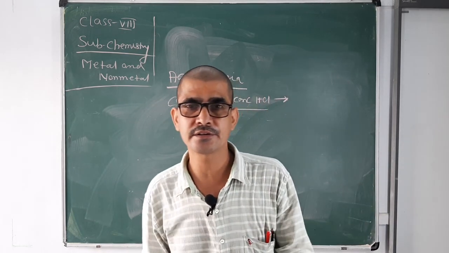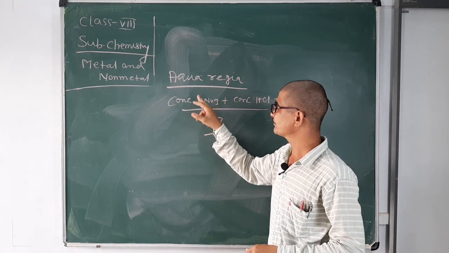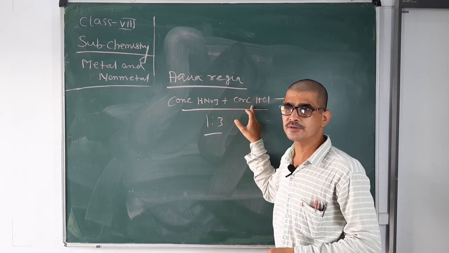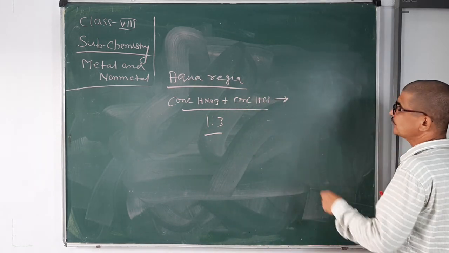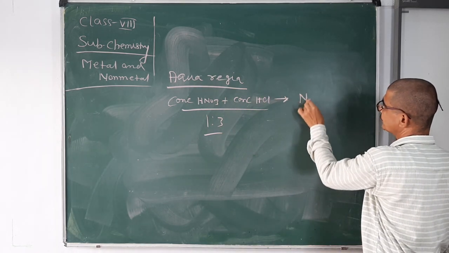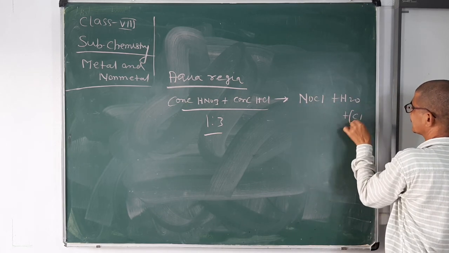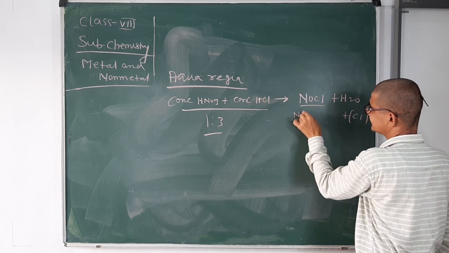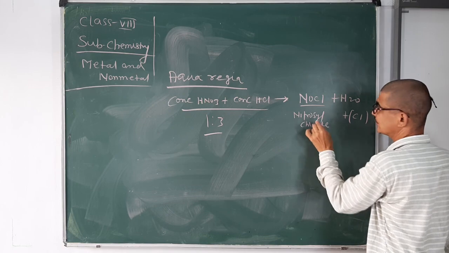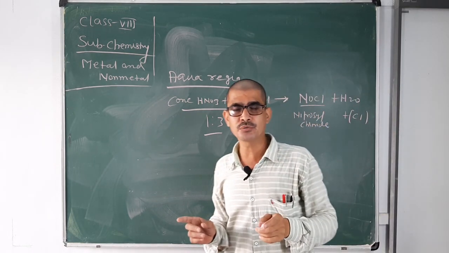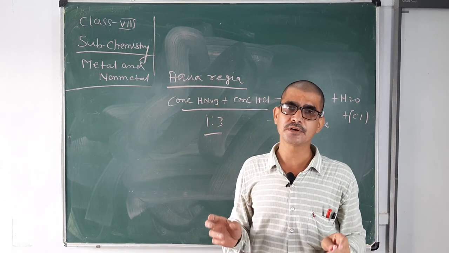Nitric acid is 25% and 75% concentrated hydrochloric acid is added. After the reaction, we will get nitrosyl chloride, water and nascent chlorine. This is called nitrosyl chloride. And aqua regia has the ability to dissolve precious metals like gold, platinum, silver.